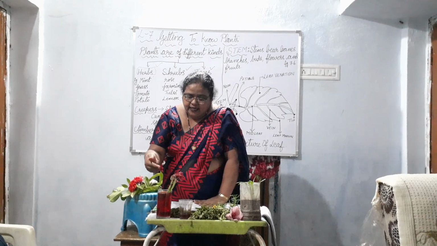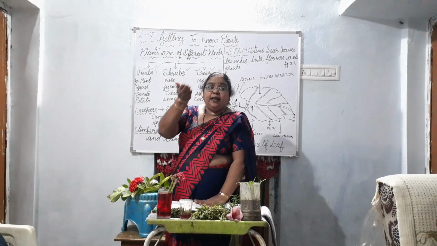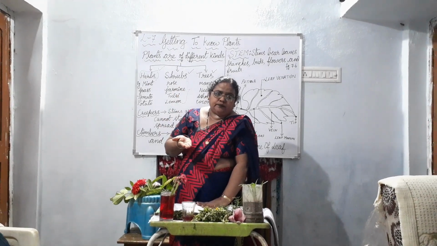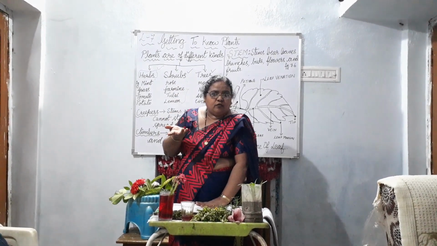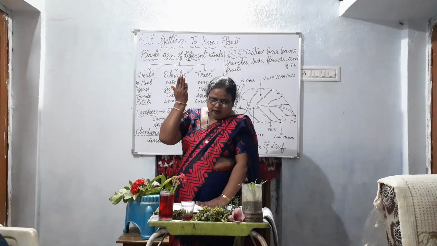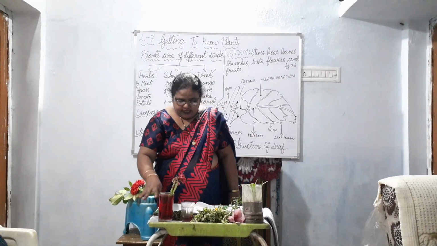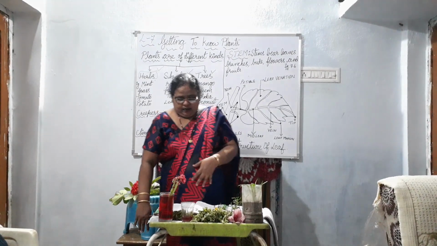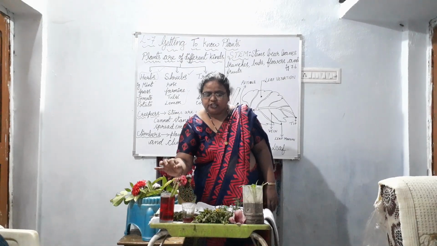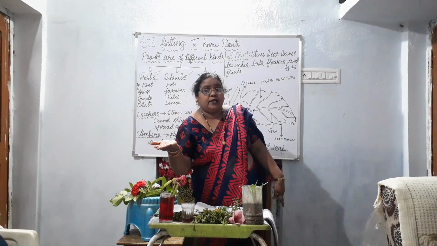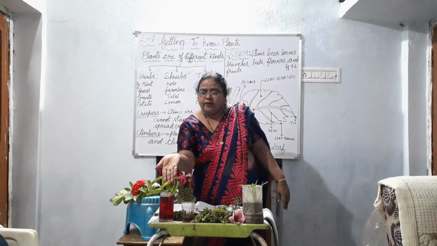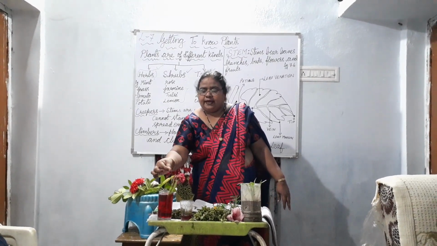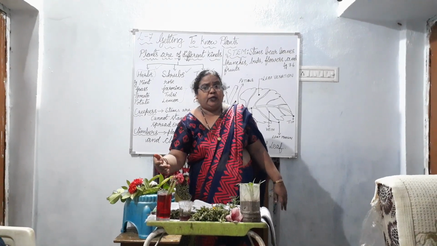We see that the stem has an upward movement of water. The water and minerals go to the leaves and other plant parts attached to the stem. Which are the plant parts attached to the stem? It can be leaves, fruit, flowers, all with red color in them.